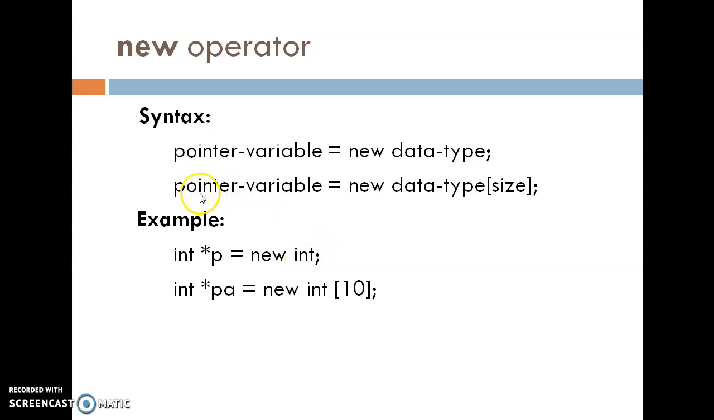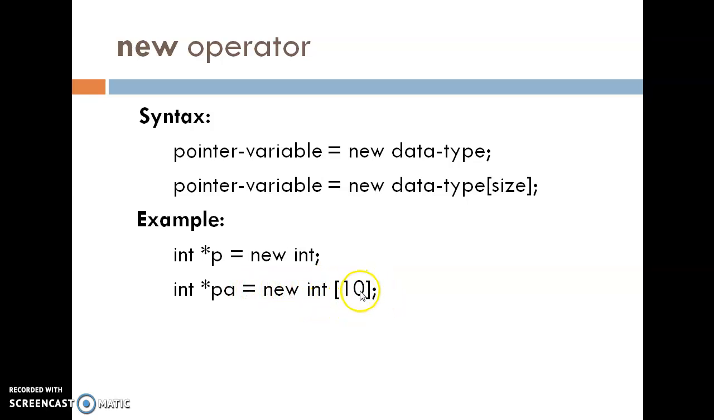In the same way we can create multiple elements, or an array, at runtime using this syntax: pointer variable is equal to new data type in brackets size. So int *pa is a pointer variable, equal to new int[10].